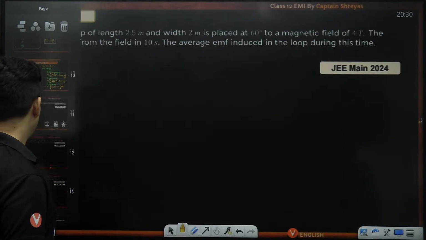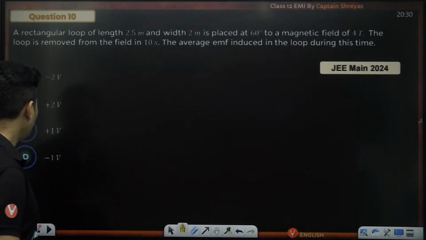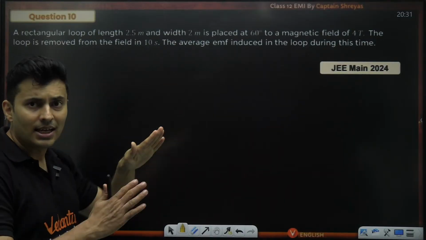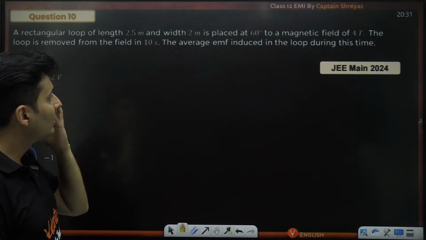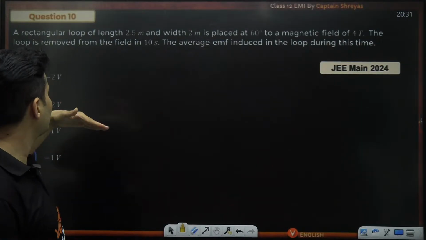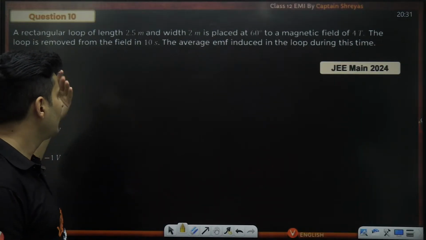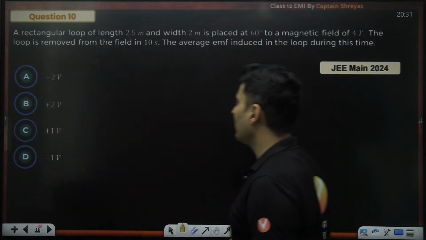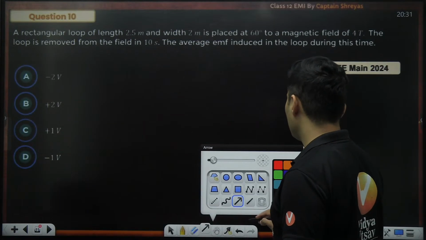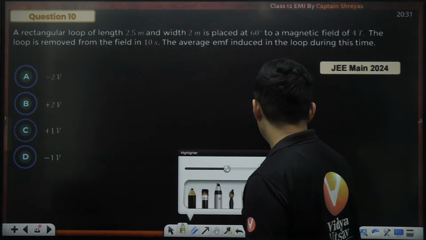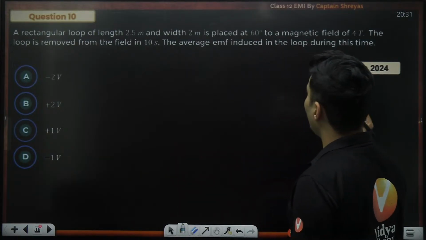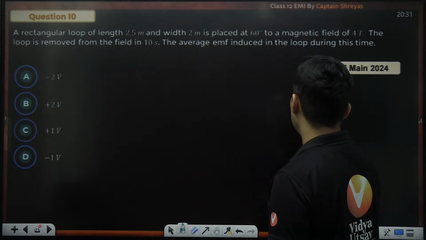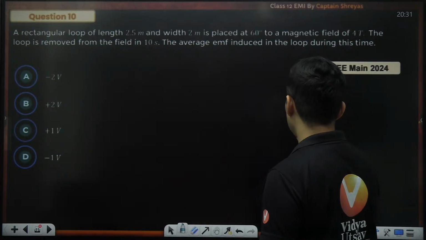Coming up on your screen. Here it is. A rectangular loop of some length and width is placed at an angle of 60 degrees to the magnetic field. If the loop is removed from the field in 10 seconds, the average EMF induced is how much? Very nice question. Let's visualize it first. We have our loop which is at an angle of 60 degrees to the magnetic field. Length and width both are given to me.